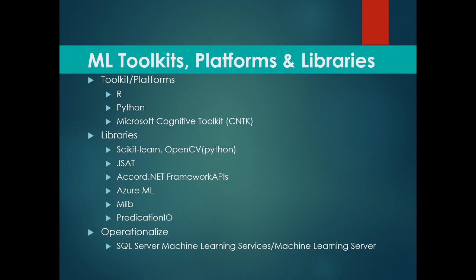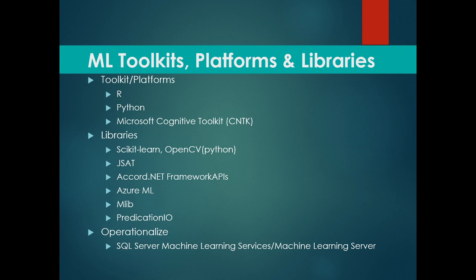As you can see, the most famous language for machine learning is Python, but we can perform machine learning algorithms through R, Python, and Microsoft Cognitive Toolkit as well. The libraries we can use are scikit-learn, OpenCV, JSAT, Accord.net as a framework API, Azure ML, Amazon's famous ML, MLlib, PredictionIO. We'll be learning about most of these in subsequent lectures. And we can also operationalize the SQL Server machine learning services as it does machine learning on our SQL data itself, which is a great feature.